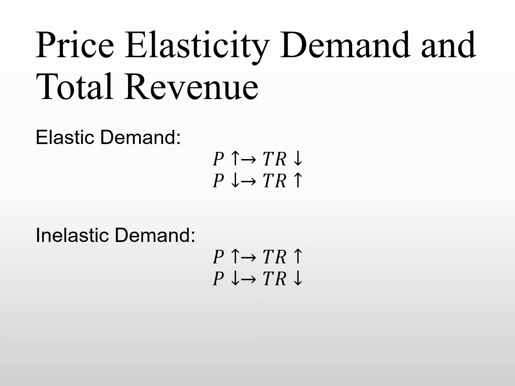On the other hand, if we have an inelastic demand product, when price goes up, the total revenue will go up. Again, maybe you can think about the logic behind it. And when the price goes down, the total revenue of the firm will also go down. So it really depends on whether the product has an elastic demand or inelastic demand. It will make a difference to the firm's revenue when they are setting their prices in the market. What about the unit elastic demand? Well, I guess you can try to think about the relationship between the percentage change in price and the percentage change in quantity demanded.